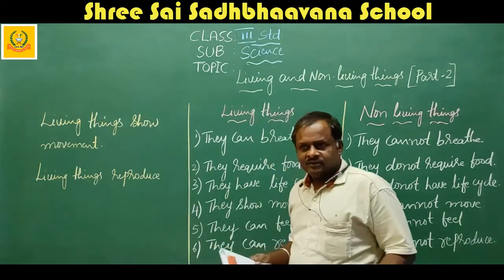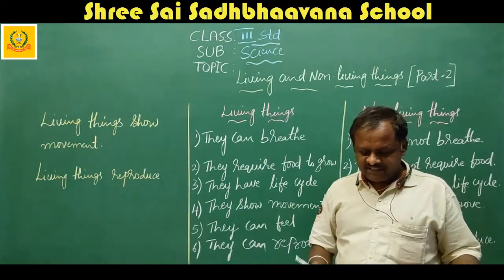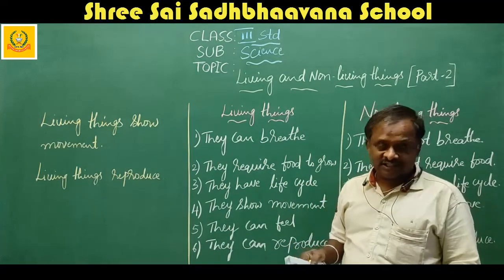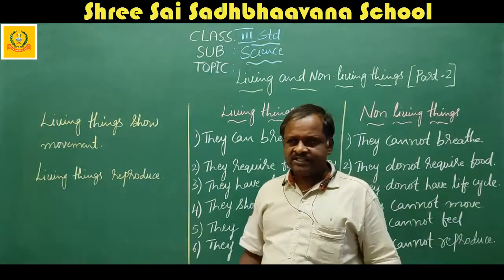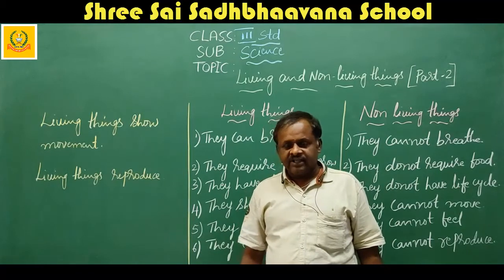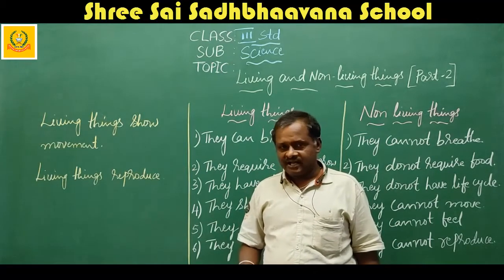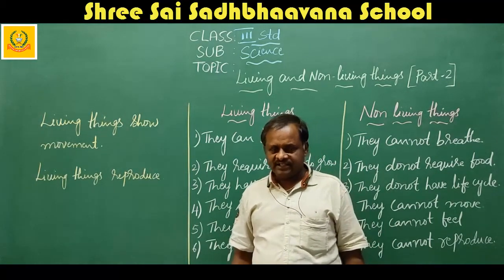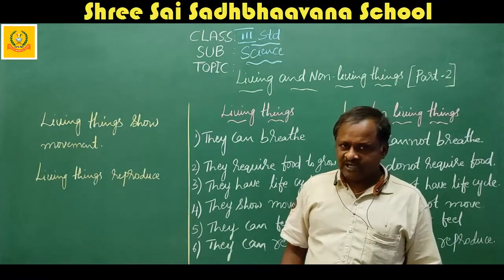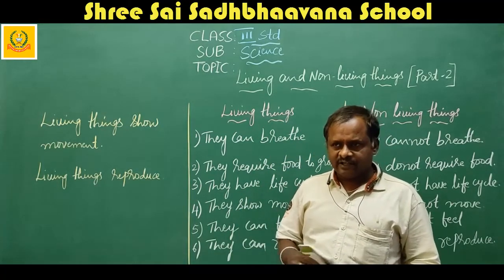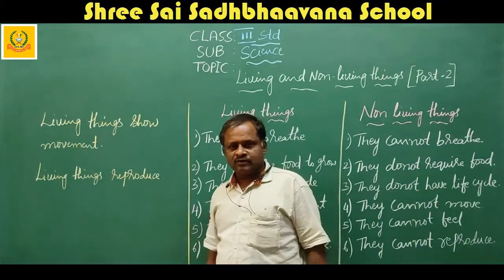In the first chapter, I have explained the characteristics of living things and what living and non-living things are. Once again, I will repeat: living things are the things which have life. They are called living things. And non-living things are the things which don't have life. They are called non-living things. Examples also you know very well.